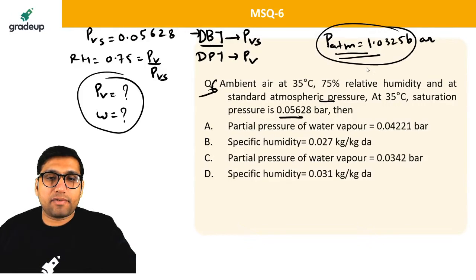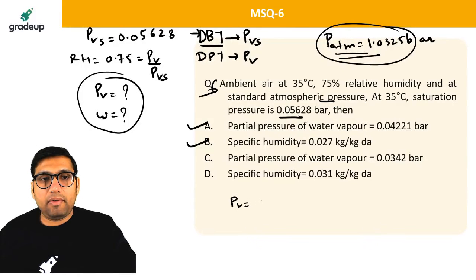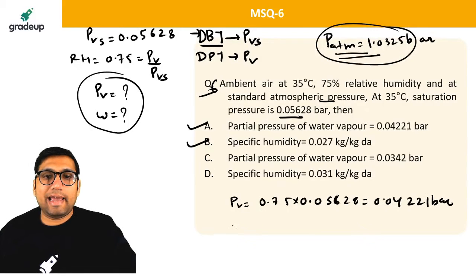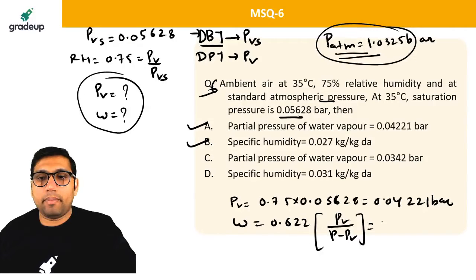What will be the answer for this question? Yes, A and B will be the right answer. Very good. You will be getting PV equal to 0.75 into 0.05628, which will give you 0.04221 bar.